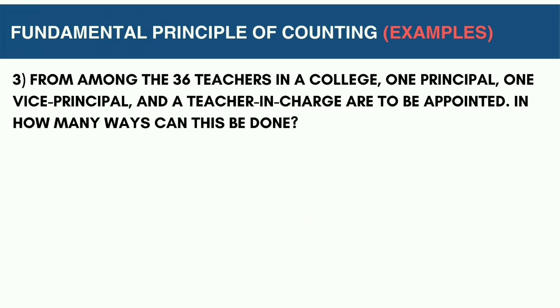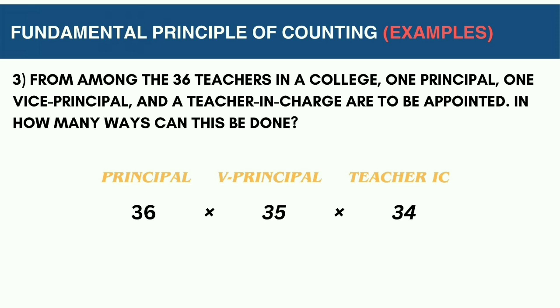Moving on, from among the 36 teachers in a college, 1 principal, 1 vice principal, and a teacher in charge are to be appointed. In how many ways can this be done? We now know that there are 36 teachers in this college. 1 principal, 1 vice principal, and a teacher in charge are to be appointed. We know that there are 36 teachers for the position of principal, and if somebody earns that, only 35 will fight for the vice principal position.